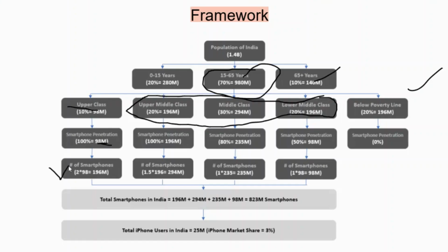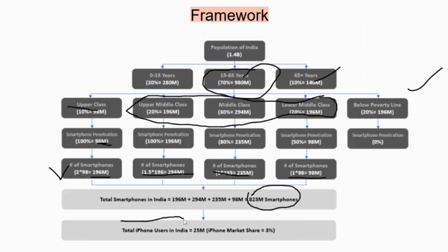Now let's see, one person can have more than one smartphone. They might have one, they might have two, they might have three also in some cases. So we would take the average, let's say 2 is the average number of smartphones one person would have in the upper class. So 98 into 2 is 196 million. Similarly, the average for upper middle class is 1.5, and for middle and lower middle it is 1. We will multiply and get the total smartphones in each of these categories. Now we combine them together and this is 823 million, the total number of smartphones in India.